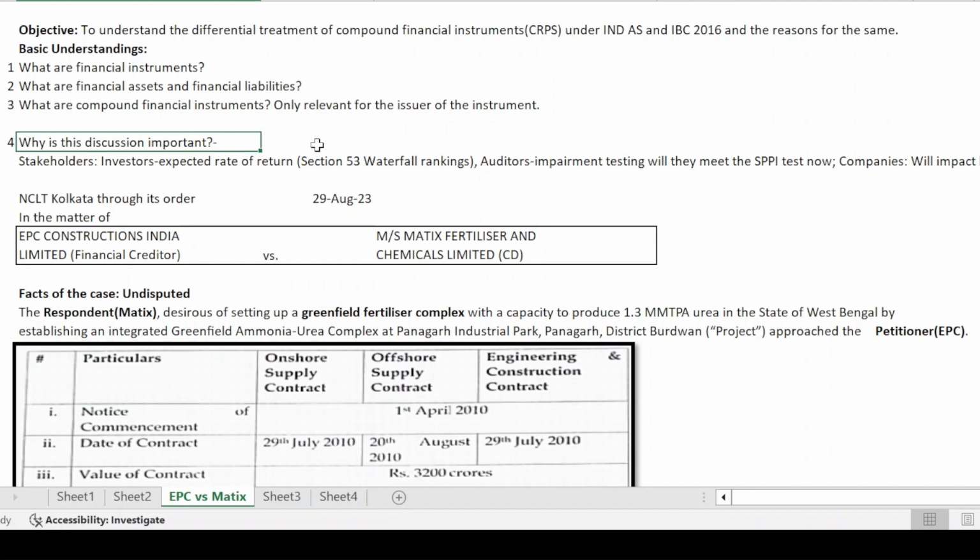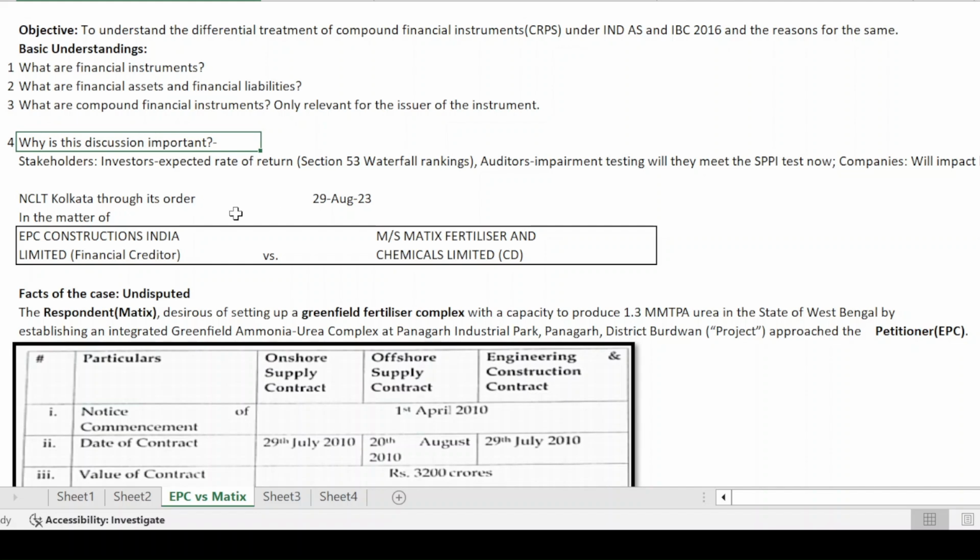So what are financial assets and financial liabilities? Now, these are very complicated definitions, but for our discussion today, we can say that if there is a contractual right to receive cash, or a contractual right to receive equity instruments of another entity or another financial asset, then we say that it's a financial asset. And for financial liabilities, the same thing, but there would be a contractual obligation to settle with cash or equity instruments that do not meet the fixed to fixed criteria. So this is the basic understanding that we need for our discussion today.